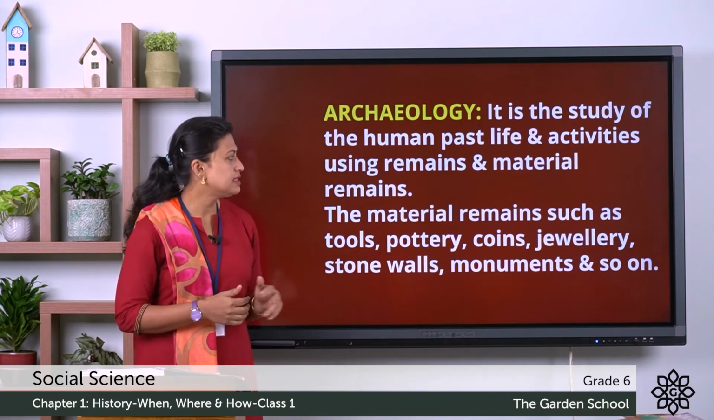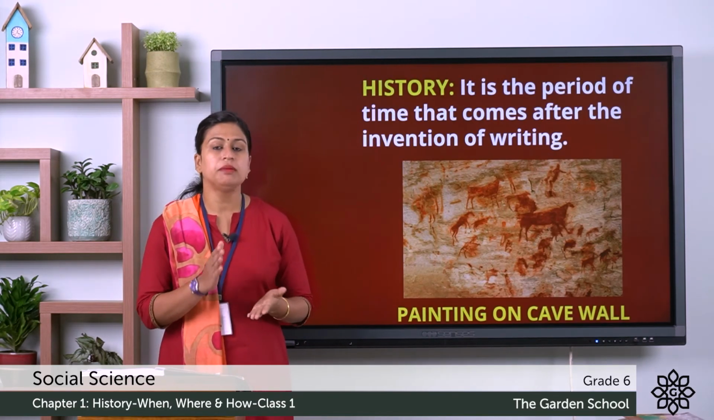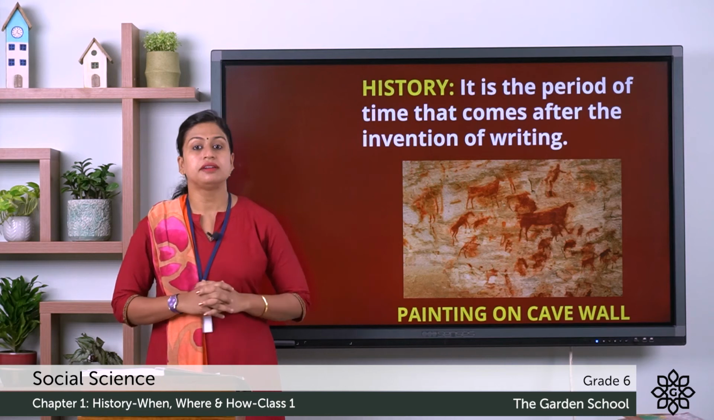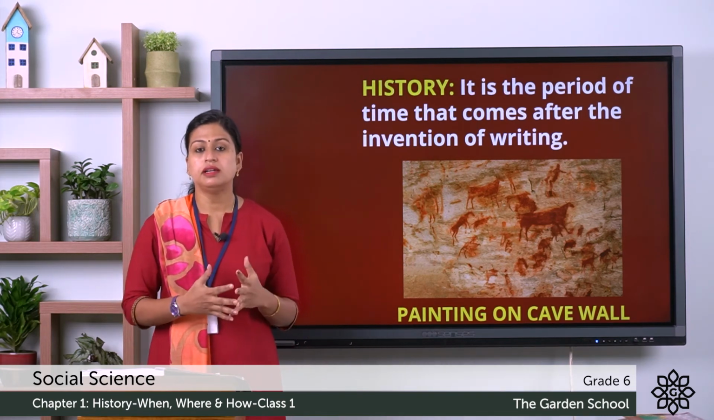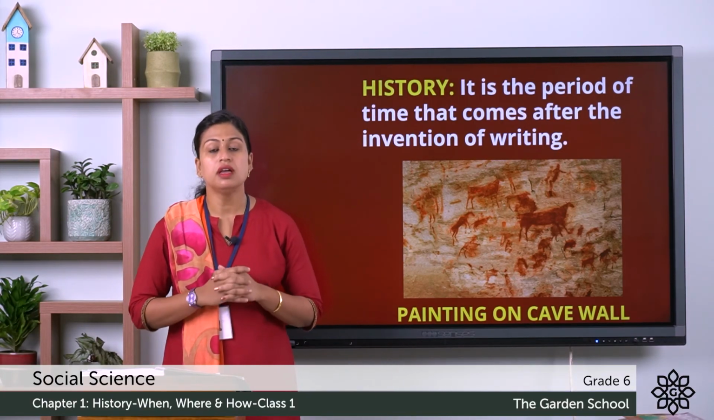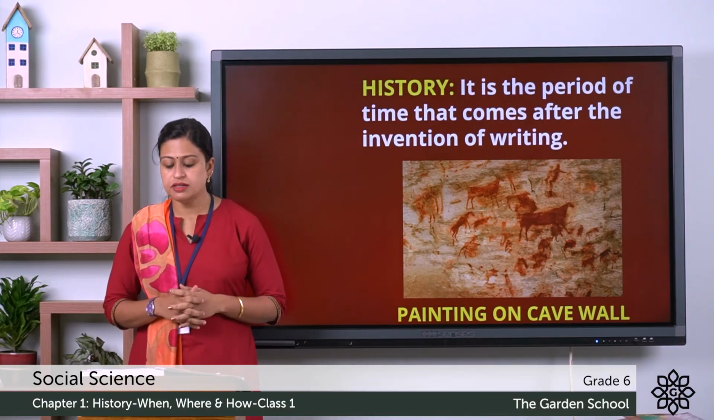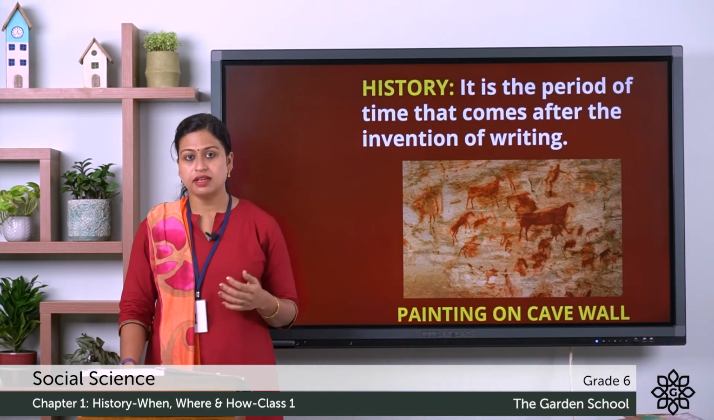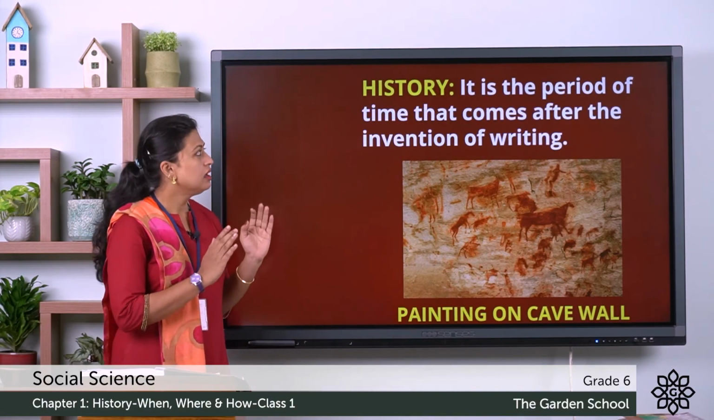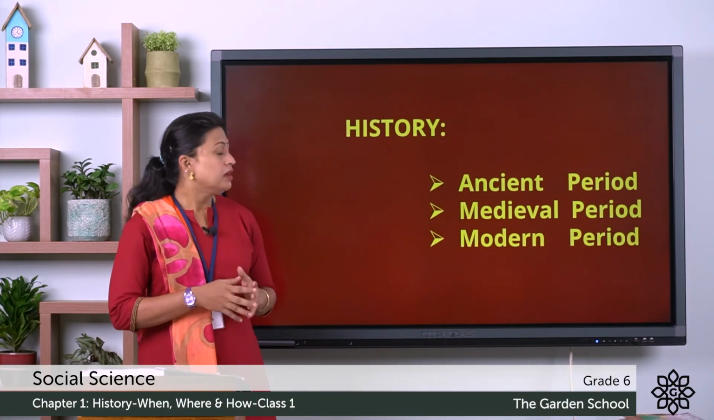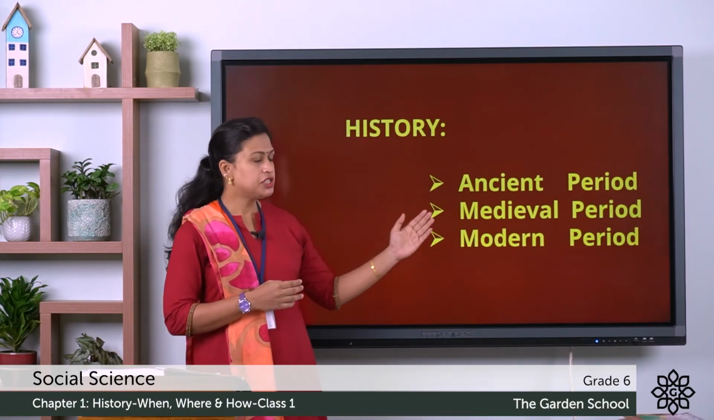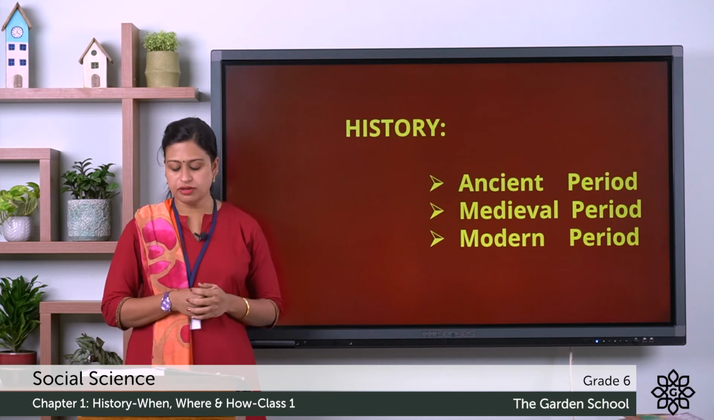Now the second division is history. So it is the period of the past, that is after the invention of writing. So this period has written records. So early days, early humans, they lived in caves and they used to draw and write on the walls of the caves. Later on, they started writing on pillars, rocks, palm leaf, clay tablets, barks of the birch trees. So this was about the history period. Now, this history period is again divided into three subdivisions, and they are ancient period, medieval period, and modern period.